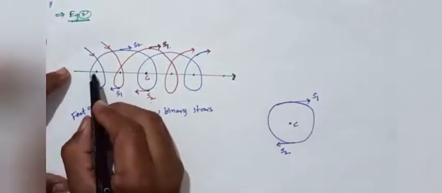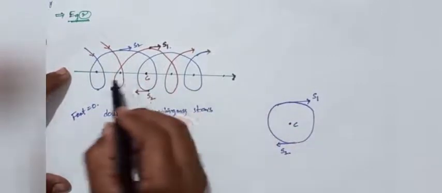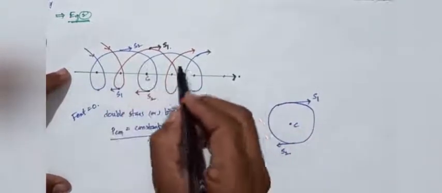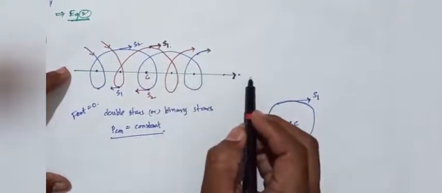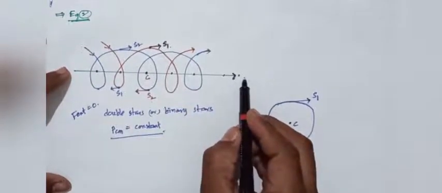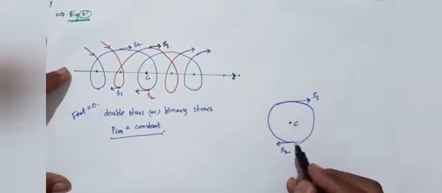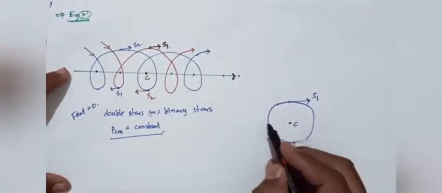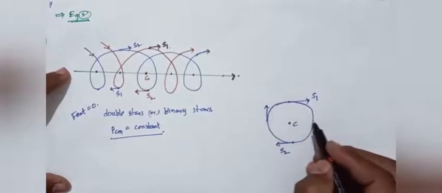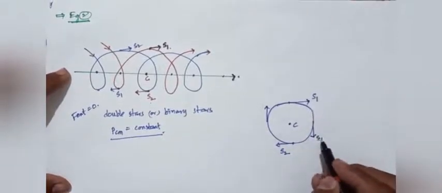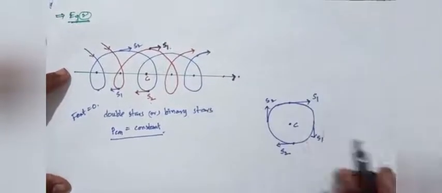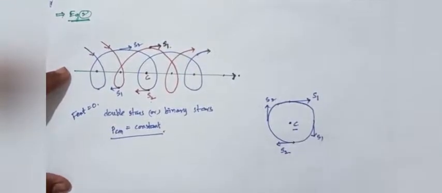So the center of mass moves in a straight line, rectilinear motion, while the stars move in a helical or circular path continuously. S1 and S2 change direction, but the center of mass does not change.